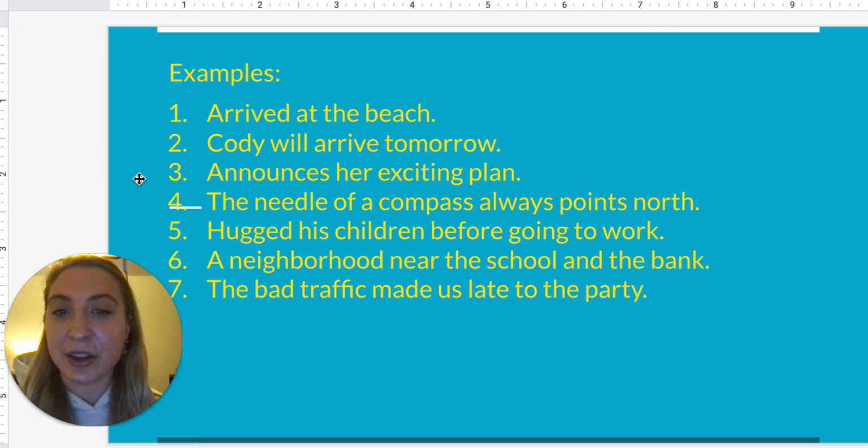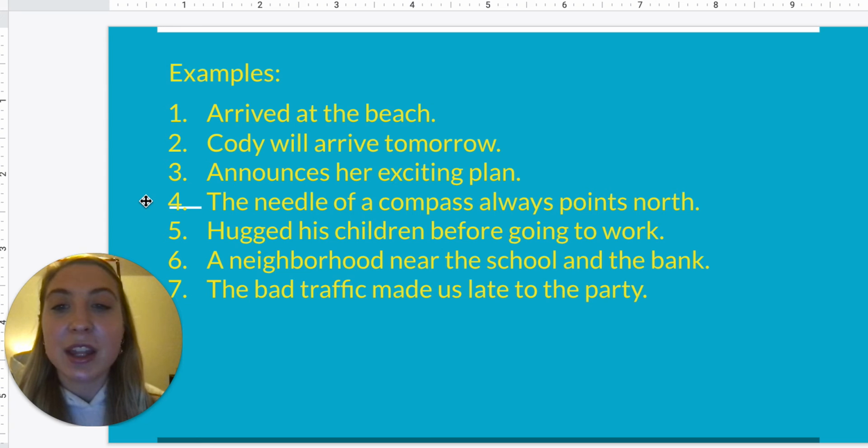Number 3, announces her exciting plan. Who is announcing their exciting plan? We don't know, so we are missing a subject because we don't know who's doing the announcing, which means number 3 would be a sentence fragment. We have the verb, but no subject.